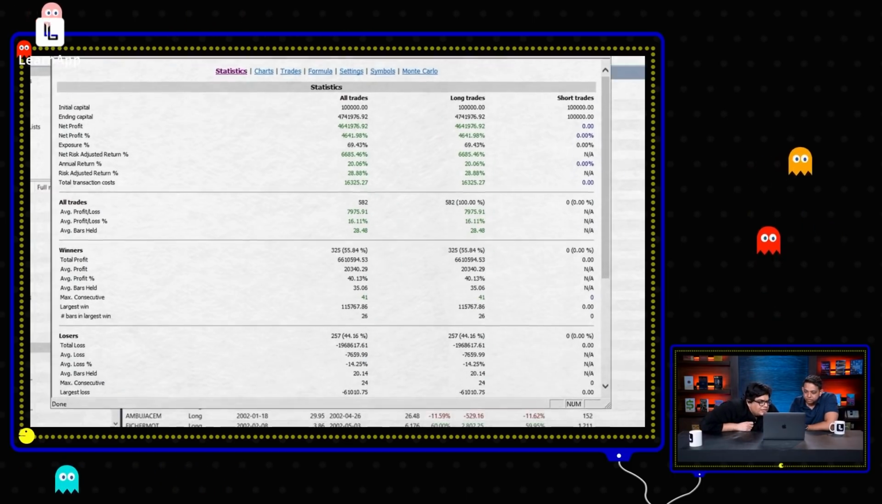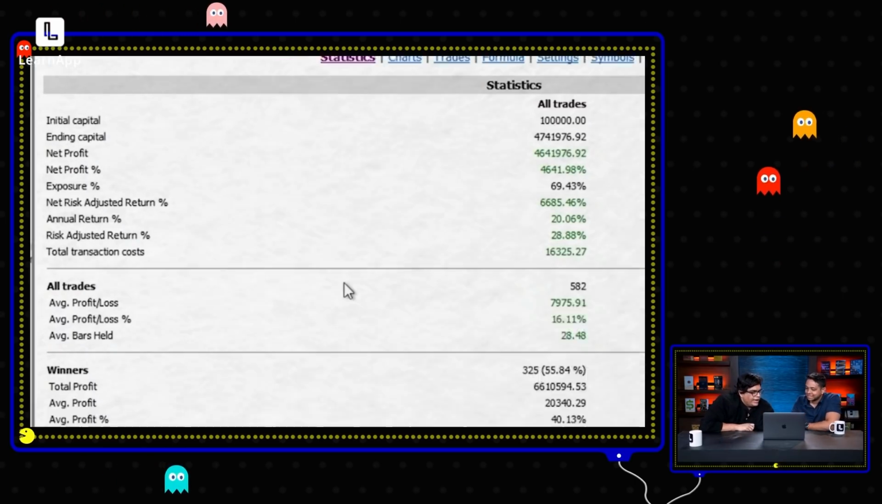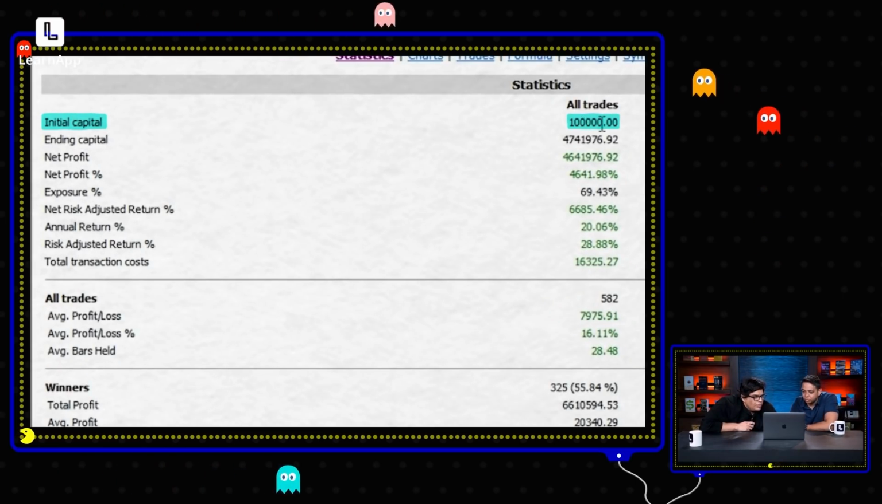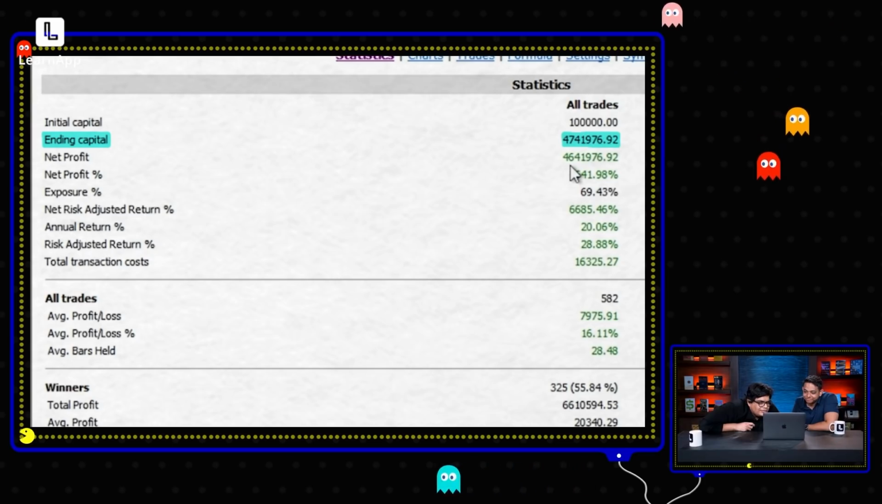I see a lot of green stuff. That's good, which means it was profitable. Initial capital. How much is it? 1 lakh rupees. Initial capital we assume 1 lakh rupees, and the ending capital is 47 lakhs 41,976 rupees. So this is a 47x return on your money over the last 20 years based on this system.